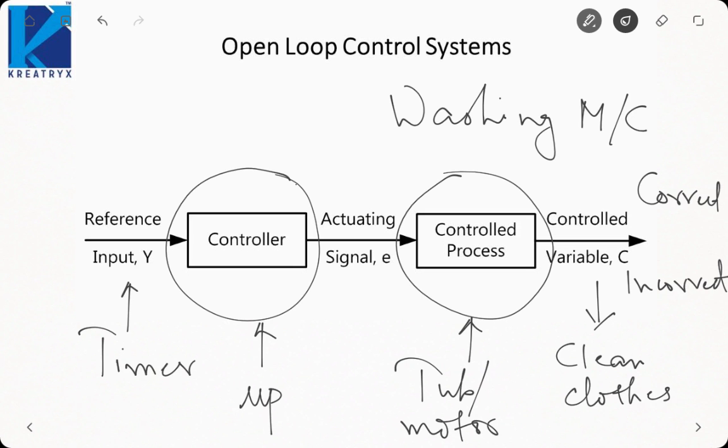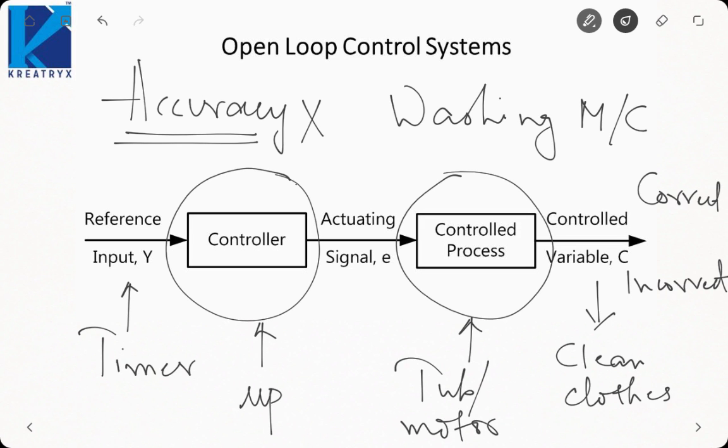Now the main problem that arises with open loop systems is that the output can be incorrect, like stains can remain on my clothes. The desirable condition is that the output should be as accurate as possible. So here there is a problem of accuracy. Accuracy is not guaranteed, but what I want is that the system should be accurate.